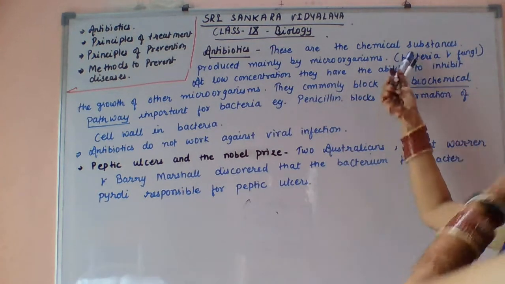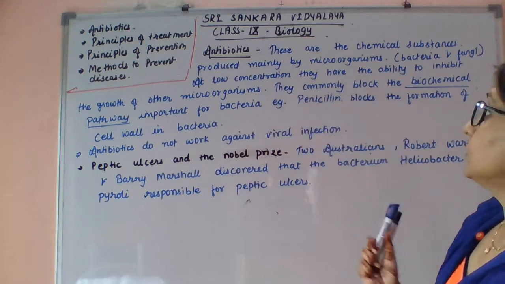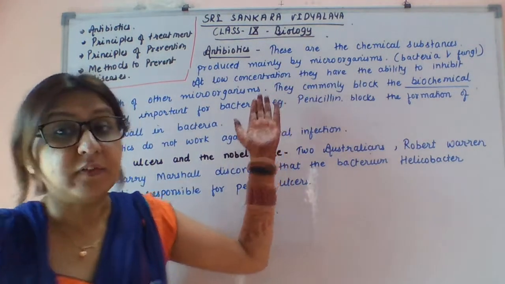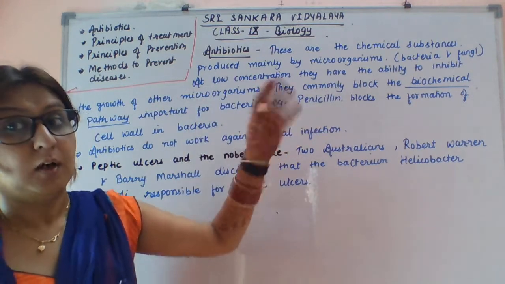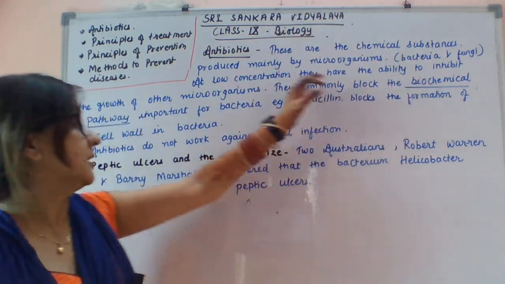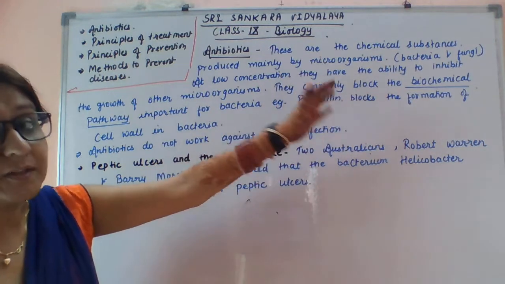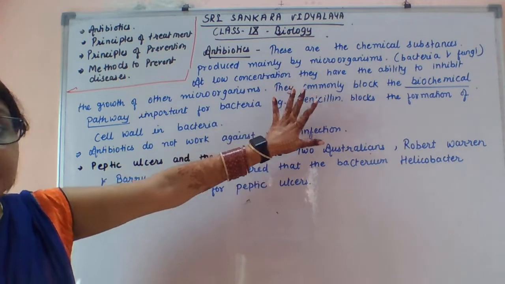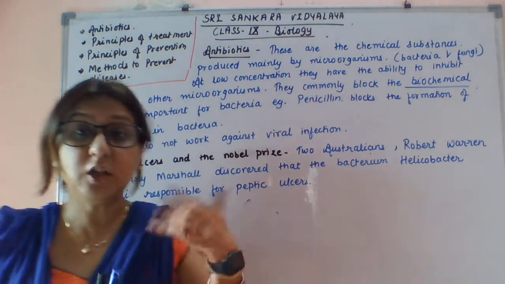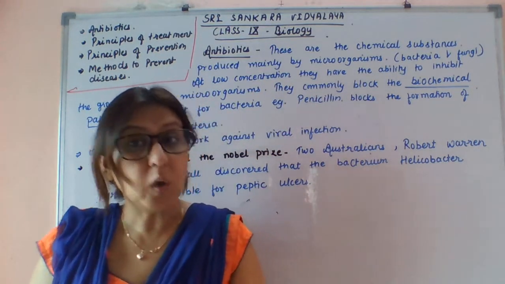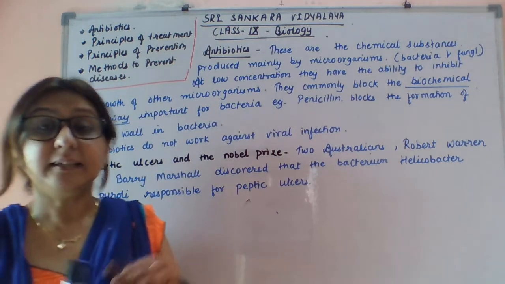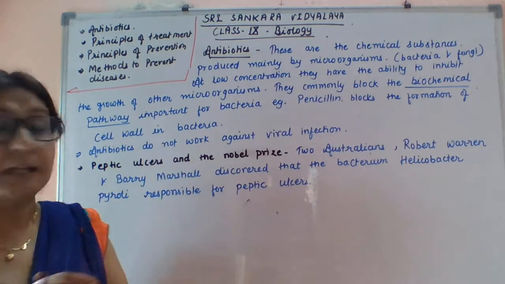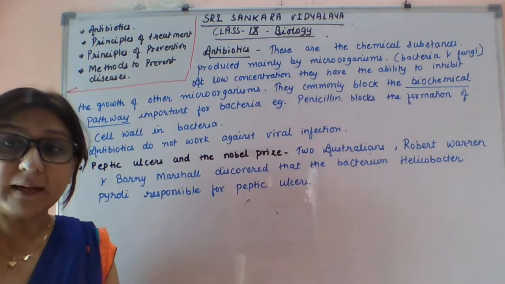Antibiotics are chemical substances produced mainly by microorganisms, maybe bacteria or fungi, at low concentration. They have the ability to inhibit the growth of other microorganisms, or you can say they block the biochemical pathways that are important for the bacteria.